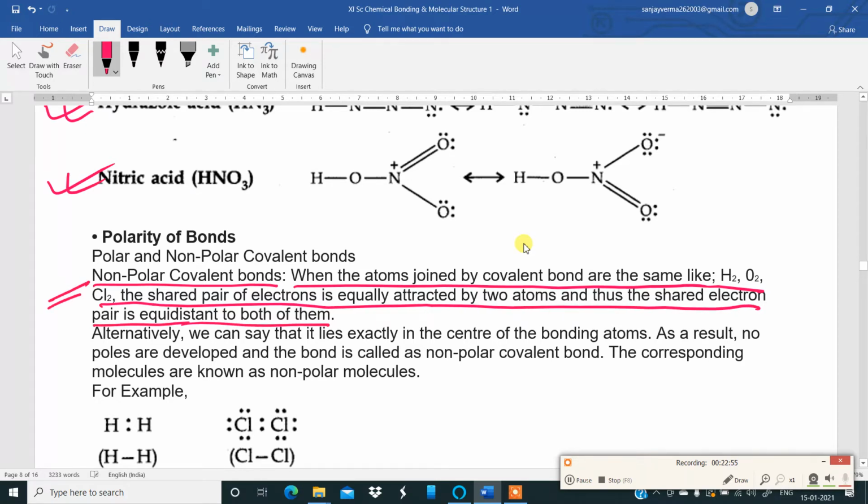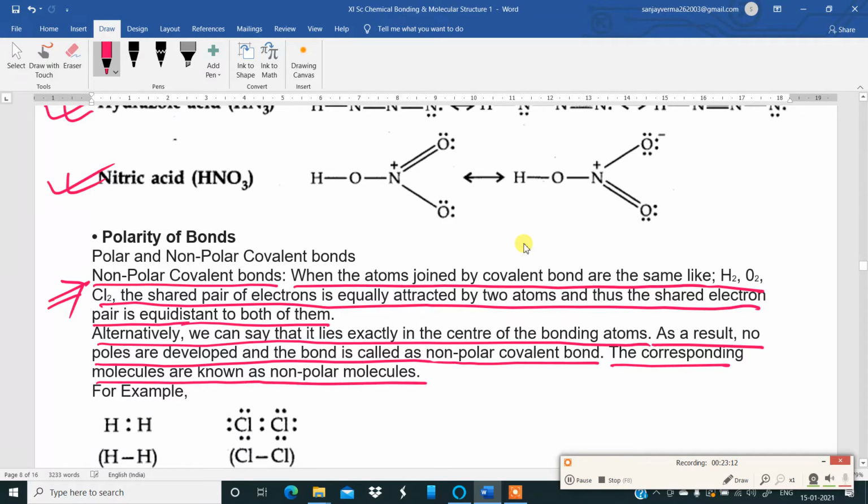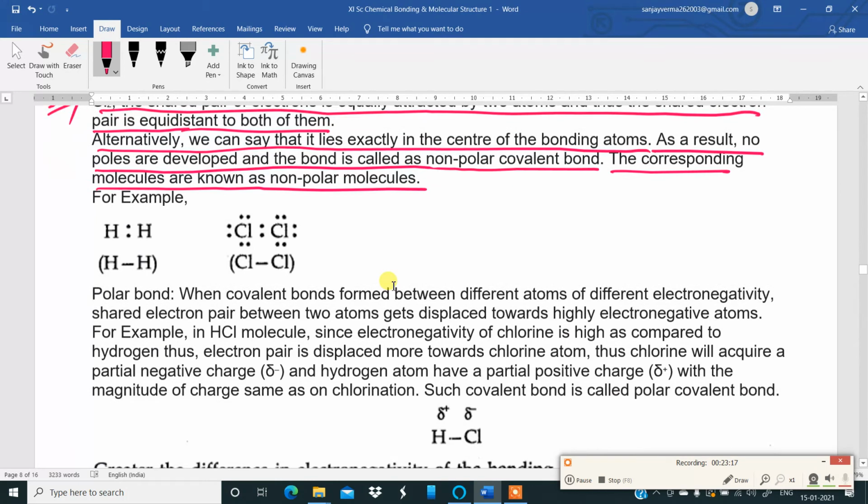Such a bond becomes a non-polar covalent bond. Alternatively, we can say that it lies exactly in the center of the bonding atoms. As a result, no poles are developed, and the bond is called a non-polar covalent bond. The corresponding molecules are known as non-polar molecules. For example, the hydrogen molecule is non-polar, the chlorine molecule is non-polar.